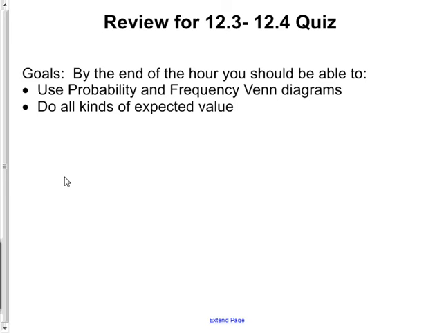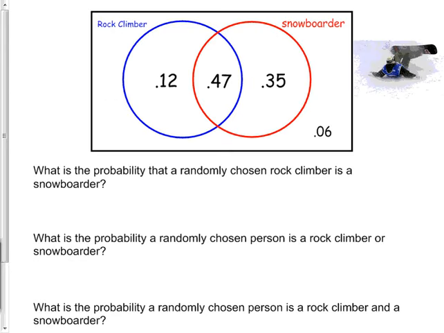All right, today we're talking about probability again, and there's a quiz tomorrow, so we're reviewing for that quiz. I'm going to recommend that we jump right to this next slide. Basically, we're reviewing probability and frequency, and then doing all kinds of expected value problems. The Venn diagrams are the first part of the quiz, and they're a part that I hope will be easy for you, but it really depends on the kid.